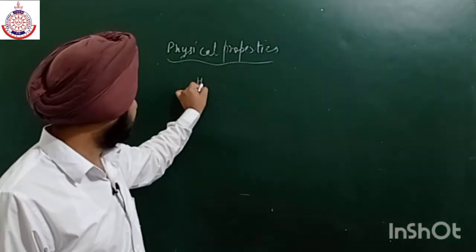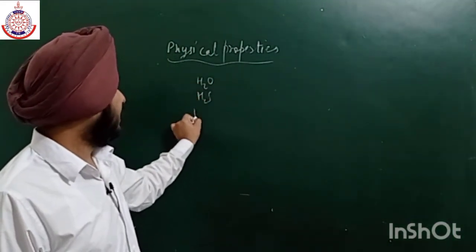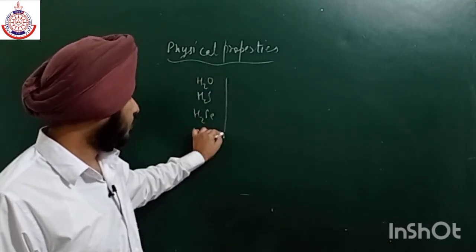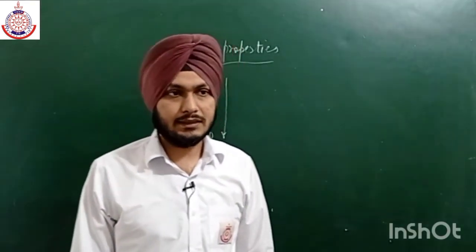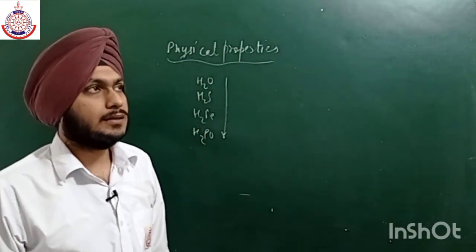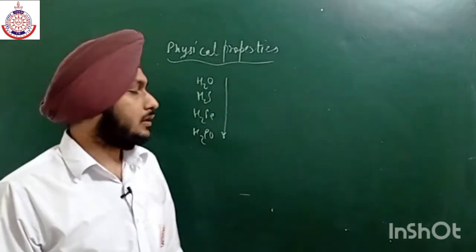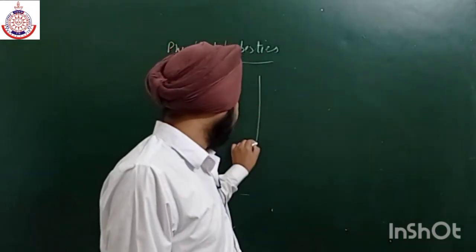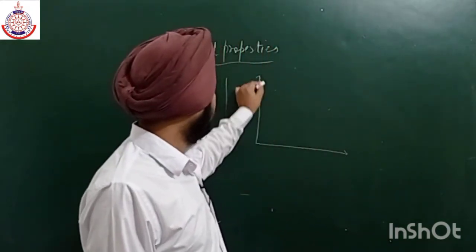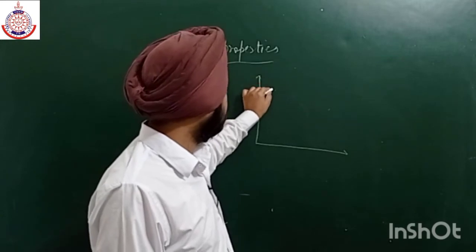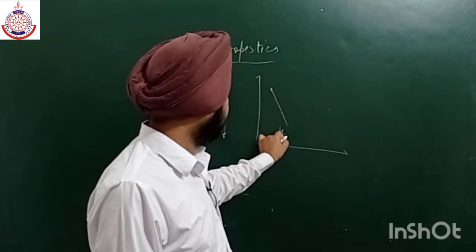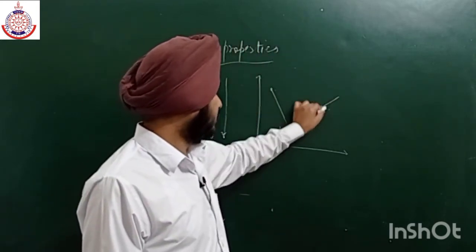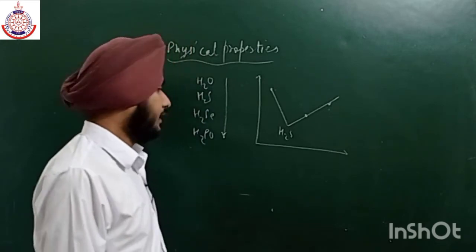For example, if we have H2O, H2S, H2Se, H2Te. Going from top to bottom, the size of the atom increases, so the boiling point will increase due to the increase in the van der Waals forces. The graph we have seen earlier is like this: highest for water, then it decreases to H2S, and then due to the increase in van der Waals forces it will again increase for H2Se, H2Te.